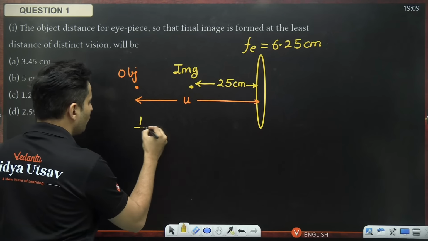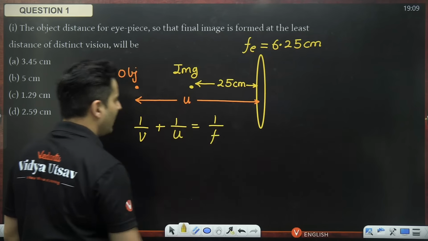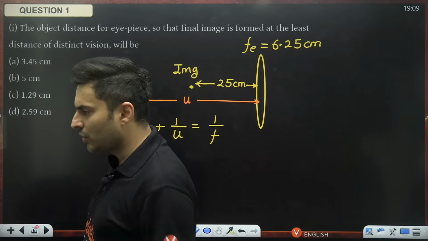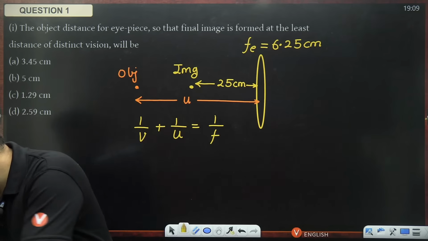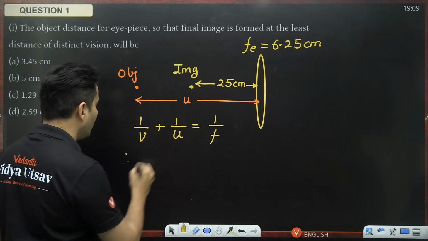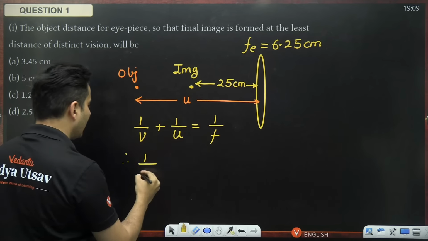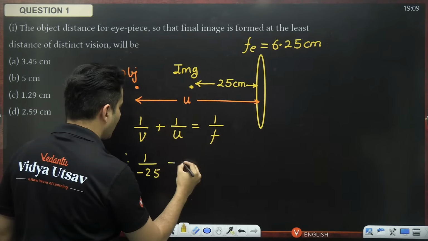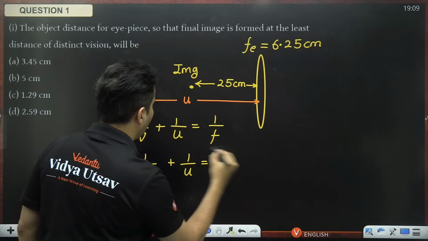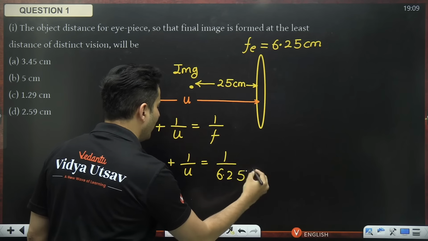So we are just going to use 1 by v plus 1 by u is equal to 1 by f. Yeah, everyone with me? Very good. Now what? Yes, lens formula for the eyepiece. Very good. So v, what is v? It is the image distance and it is on the negative side, so minus 25. And then what else we have? Object distance, we do not know. And focal length is basically, it's a convex lens, so plus 6.25 centimeters.